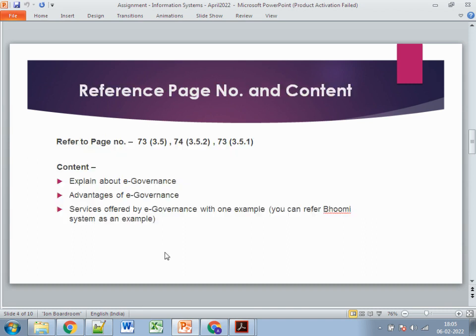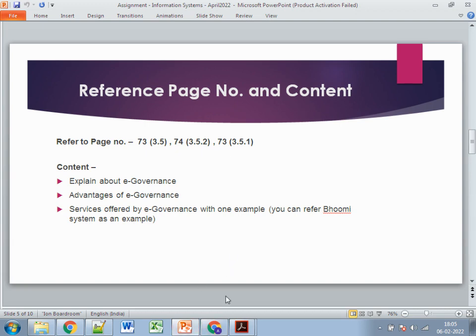So let's discuss what needs to be added. Firstly, we discuss e-governance and its advantages, and after that we discuss the services offered by e-governance with one example. Maybe you can refer to the Bhumi system, which was implemented, I think, in Karnataka, an example already mentioned in the book, or you can choose any municipality project from Google. You can find many, right?